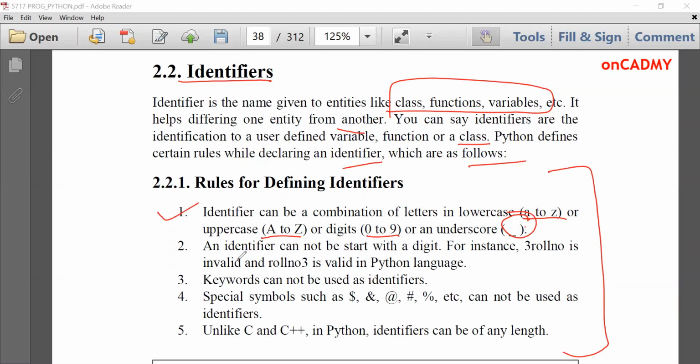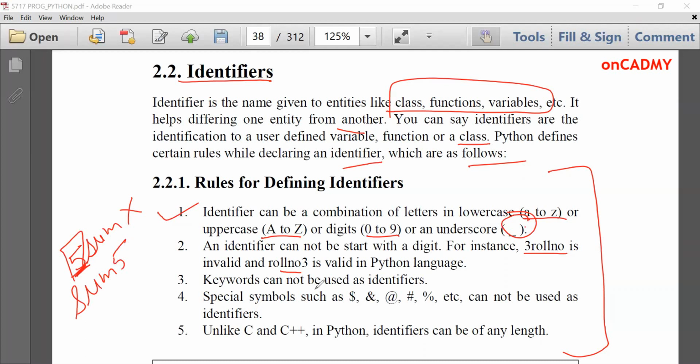Second one, an identifier cannot start with a digit. For instance, 3rollnumber is invalid and rollnumber3 is valid in the Python language. We cannot start a variable name with a digit. Let's suppose if I write 5sum, then this will be invalid. I cannot start an identifier name or a variable name with a digit. So this is not valid. I can write it like this, sum5.